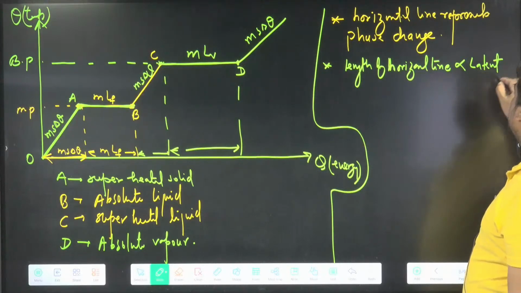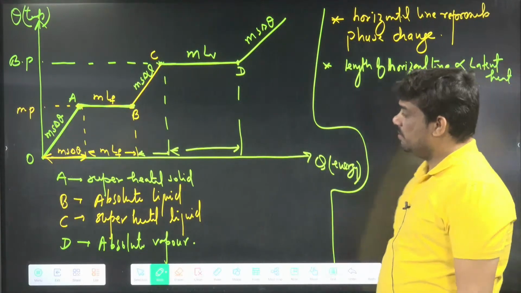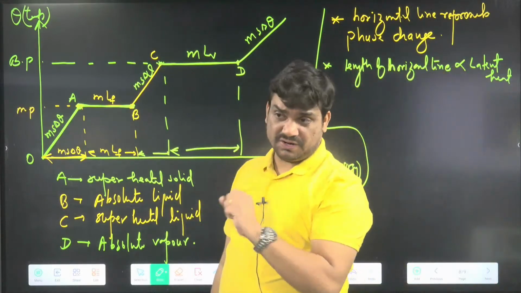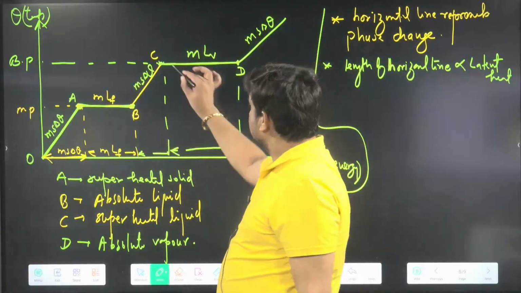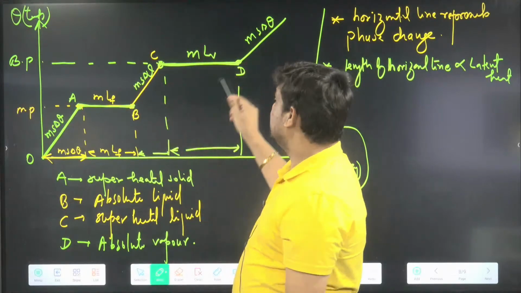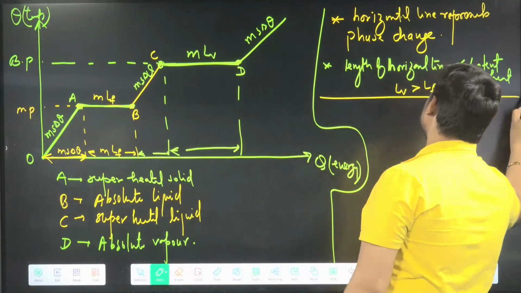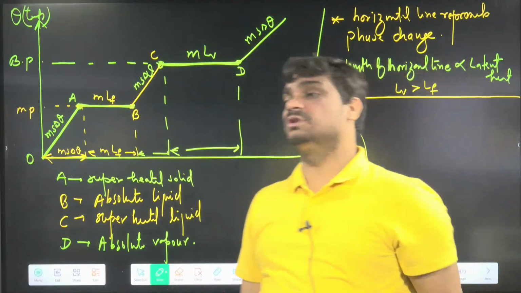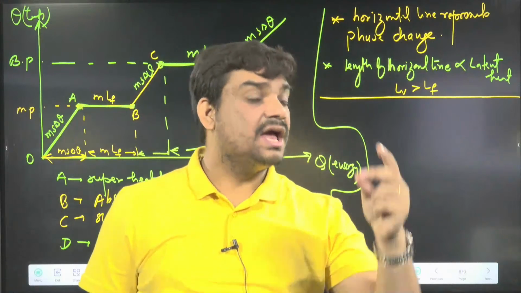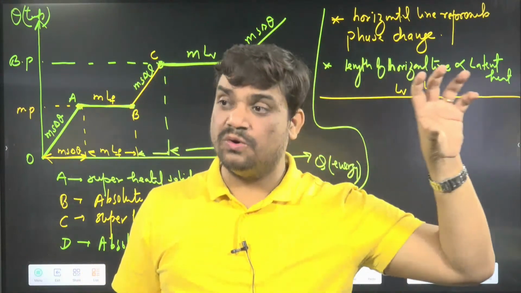And this one you have to remember, practically what we got when we did this experiment, that this length was more, so we can conclude that L_V is more than L_F. And we know practical data also that yes, L_V is more than L_F because L_V is 540 and L_F is 80. So this is about your horizontal line.